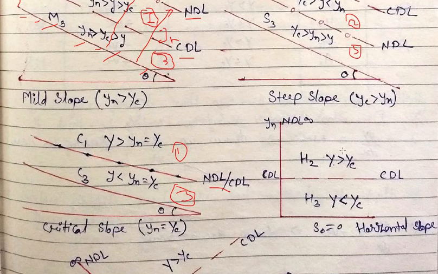For the horizontal slope, there is only a critical depth line, because the normal depth line is at infinity.